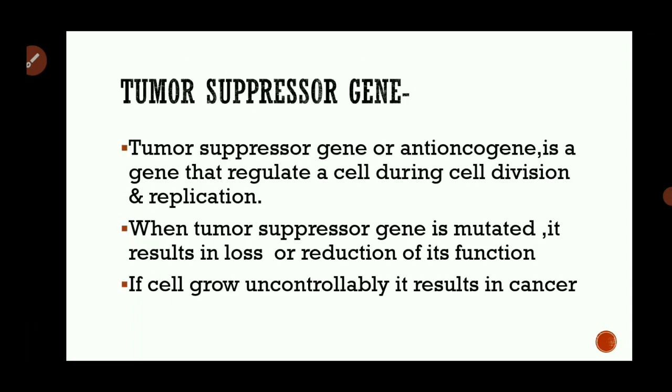A tumor suppressor gene, or anti-oncogene, is a gene that regulates a cell during cell division and replication. When a tumor suppressor gene is mutated, it results in loss or reduction of its function, and if the cell grows uncontrollably, it results in cancer.